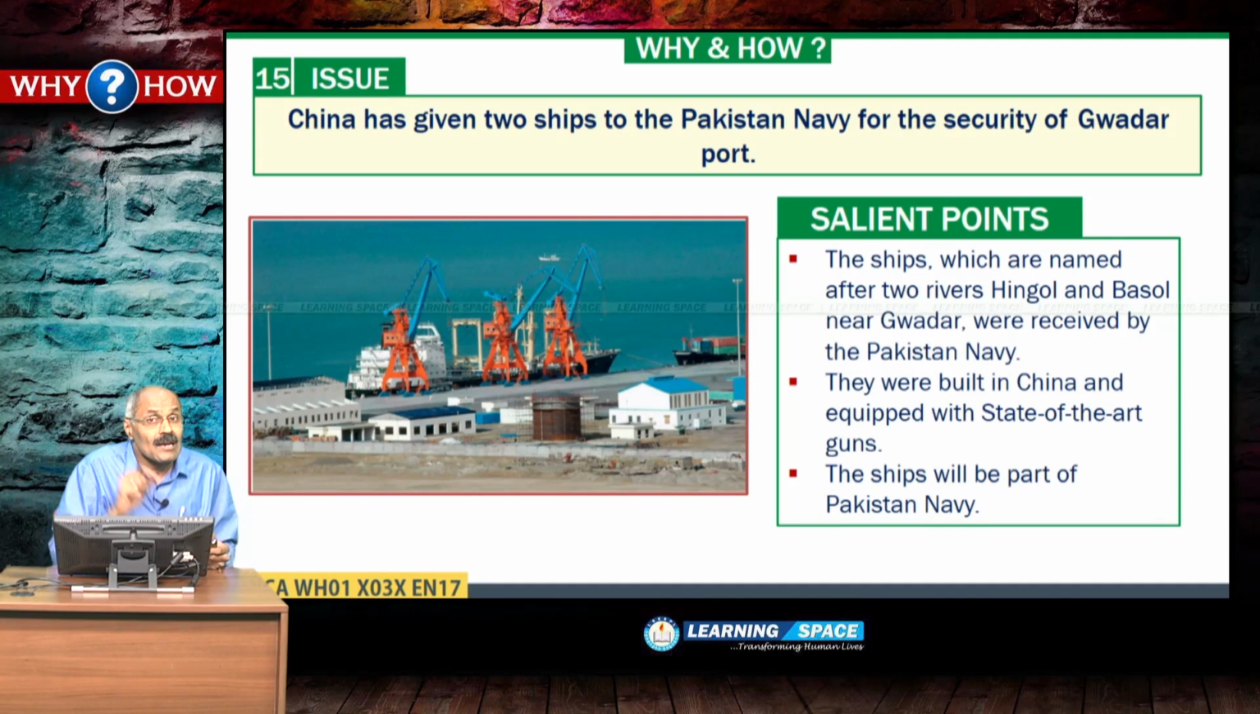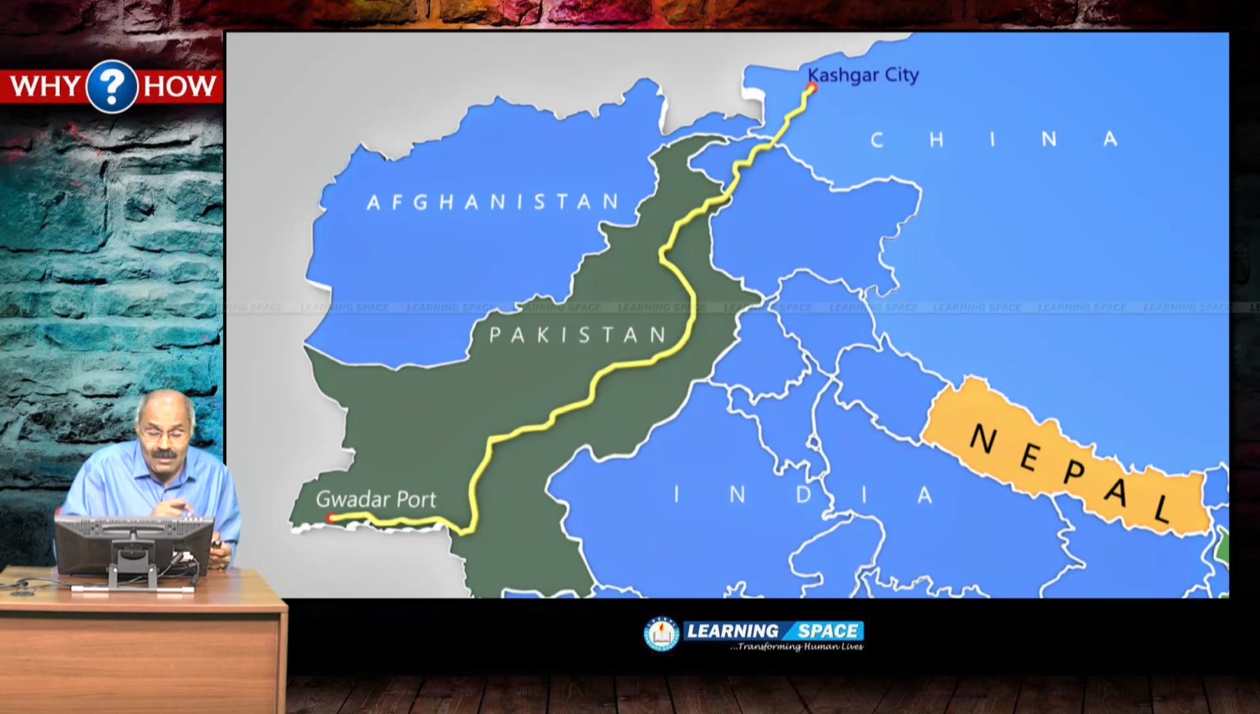China has given 2 ships to Pakistan Navy for the security of Gwadar port. All of you are familiar with Gwadar port, and nearer to that, Chabahar port in Iran is going to be developed by India. For Gwadar port security, China has given advanced ships, and that is a cause of worry for India also.